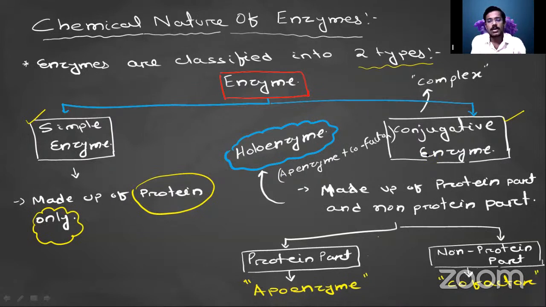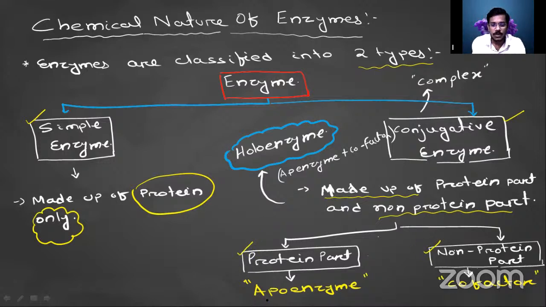And conjugative enzyme means it is made up of protein and it also has a non-protein part. It is not only made up of protein, it has some kind of non-protein substance also. That is called a conjugative enzyme. So in the conjugative enzyme there are two parts: one is the protein part and another is the non-protein part.